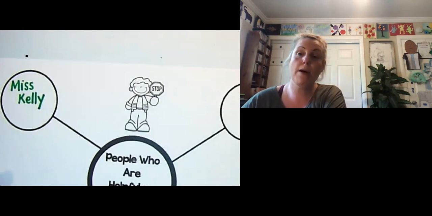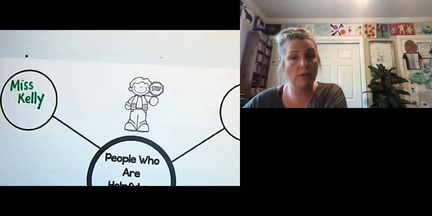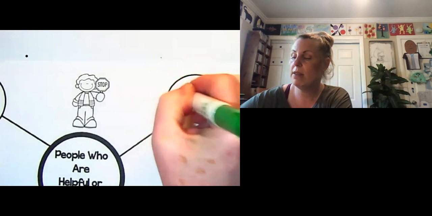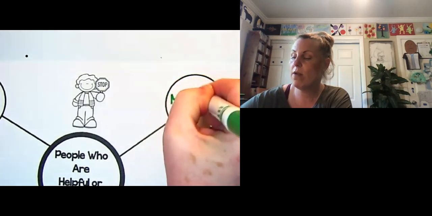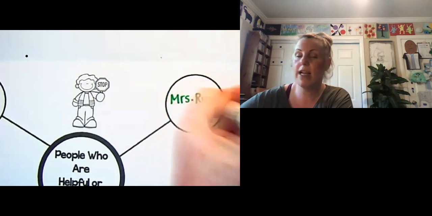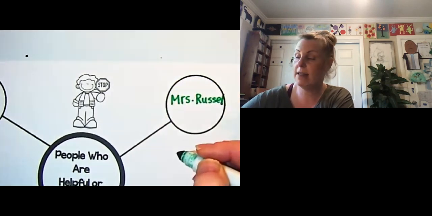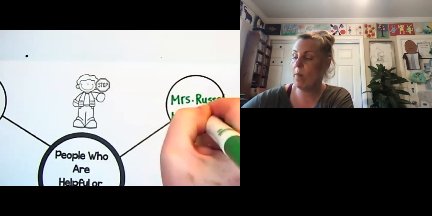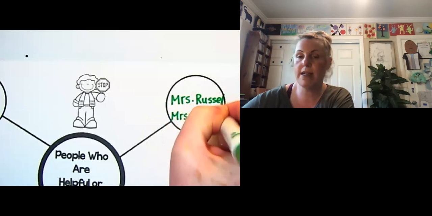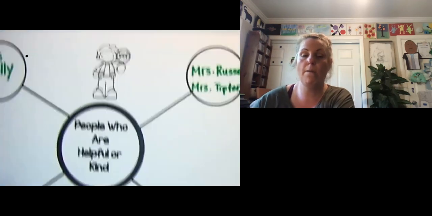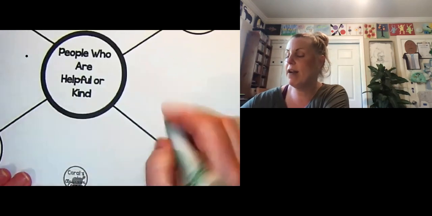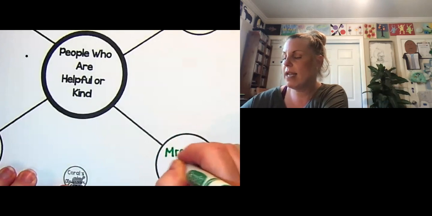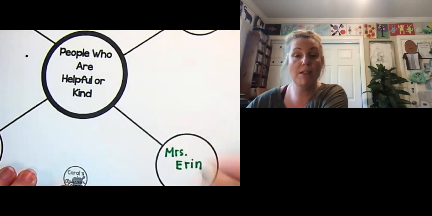And I want us to also think about who are people that helped us when we were at school. So what about Mrs. Russell? Mrs. Russell. She helped us, right? At recess time. And we also have Mrs. Tipton, and they help us at lunchtime and recess time. So those are people who are very helpful. What about our friend Mrs. Erin, who not only does she help us with lunch, but she also comes and reads stories to us.